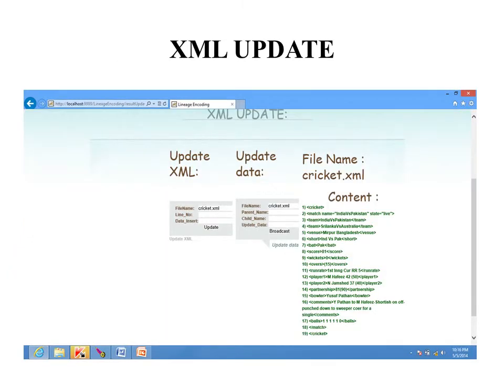XML update. This is the XML update. We can update the data, the file which we have updated.